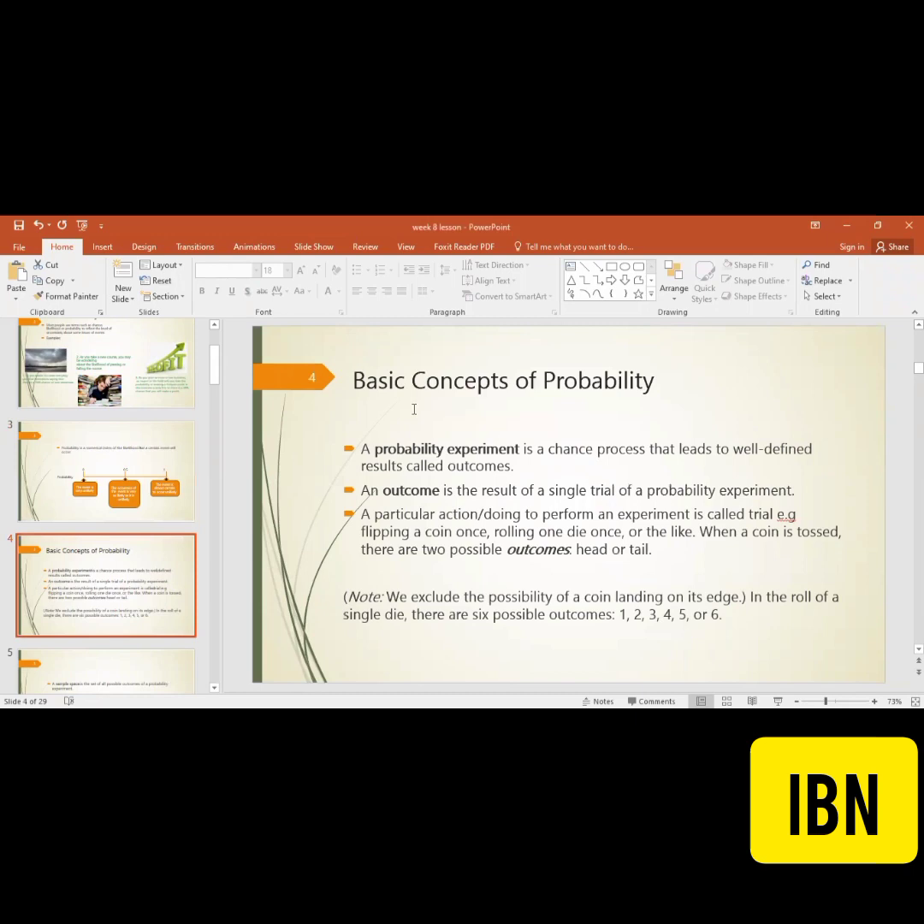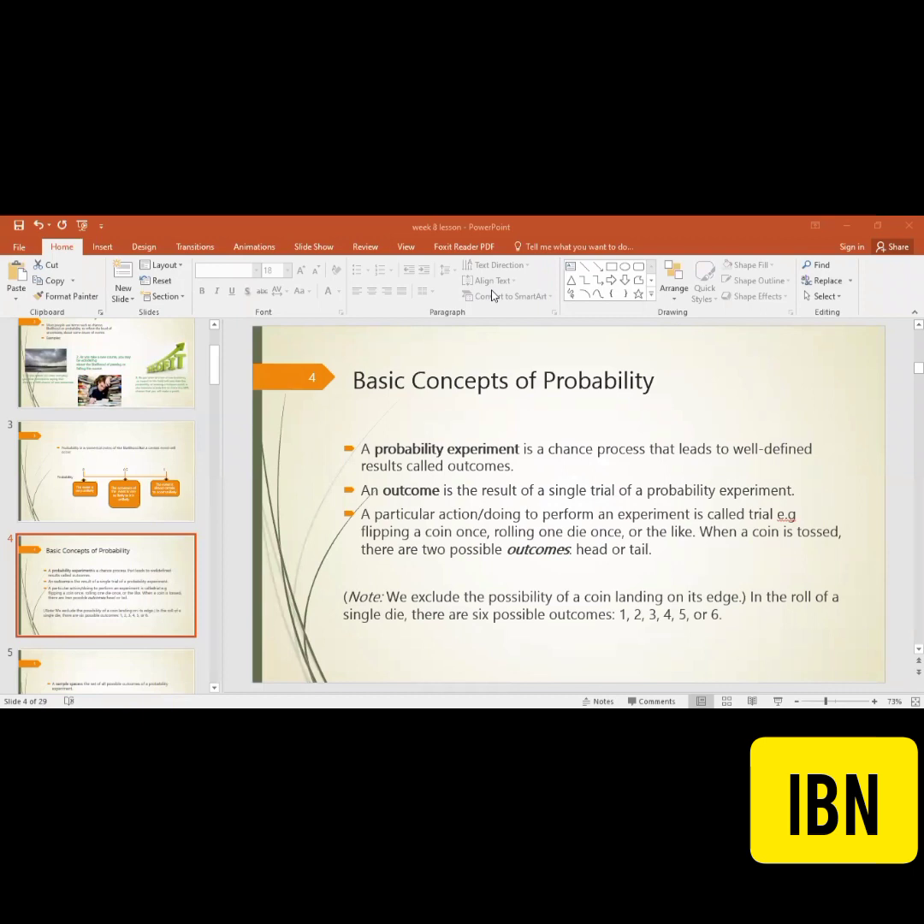Well, some basic concepts for that. The experiment, the probability experiment kya hota hai? Is a chance process that leads to well-defined results called output. Okay, so what is the output? An output is the result of a single trial of a probability experiment. So what is the trial? A particular action or doing something, doing some work, performing something to perform an experiment is called a trial.